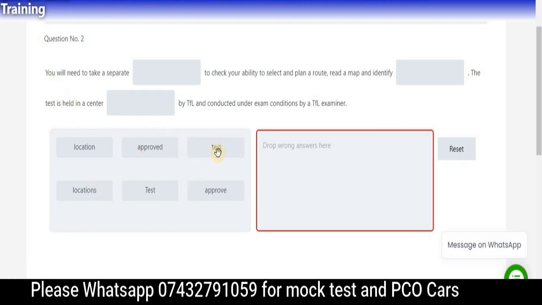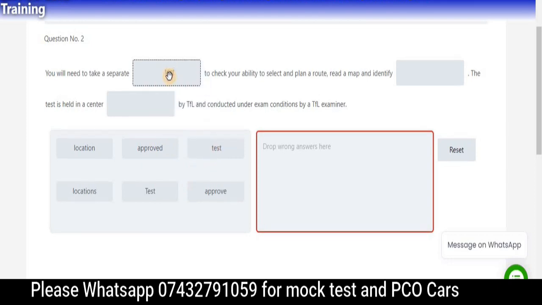So the right answer will be test, T. This is going to be with the small letter because we're not going to put the capital. So this test is going to become over here. So the next one will be locations, because there's a lot of locations being talked about, not one. So the other location we just put into this box.